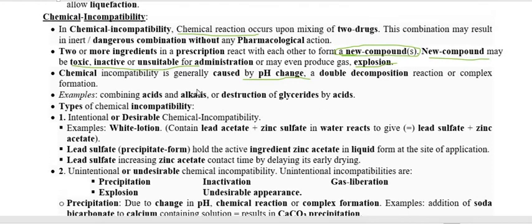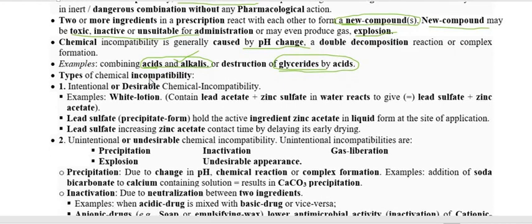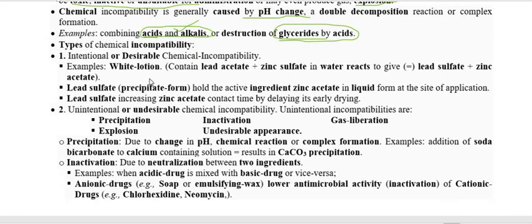Now we have to go through the examples, and the examples are very simple and very easy to recall. When we are putting acid with alkali, this is going to form a salt. Acid and base combine together to form the salt. A third chemical is going to form. Then when we put glycerides with acid, it will destroy the glyceride.